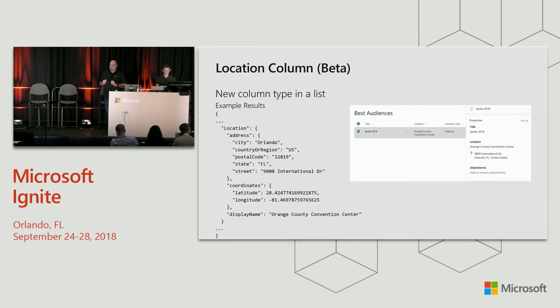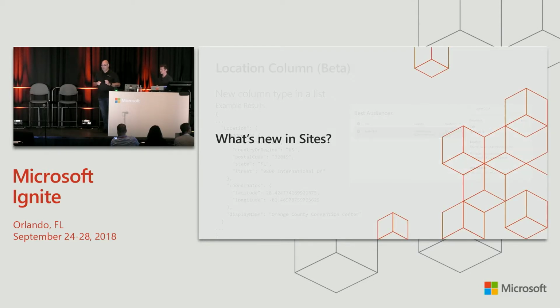For the location column, which is live today, we've got the UX that you'll see if you're using this new column on the right, and then what the more complex data representation internally looks like. So in this case, you can see when that column comes back, you're going to get the address that might be associated, the individual coordinates, and what the display name is. So there's a lot of cool applications here. If our drones were out there in the wild, we probably would have hooked up the actual location those drone hazards were identified at, and made our ML model even cooler.